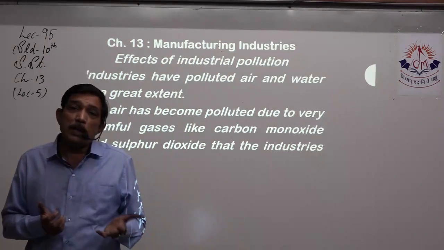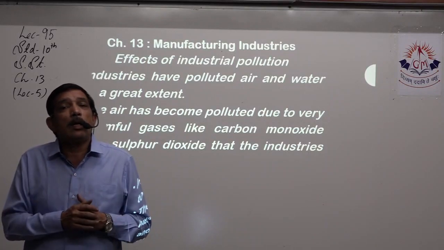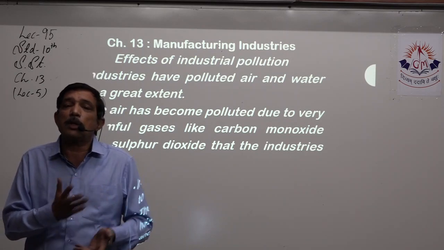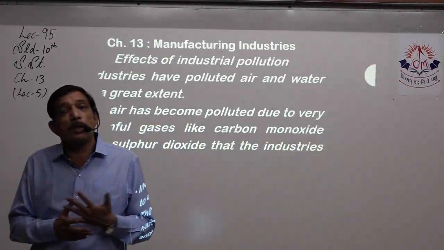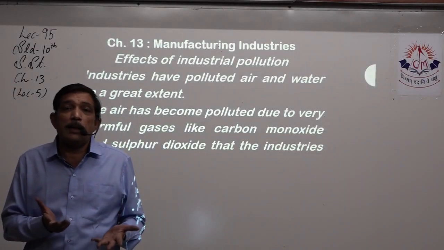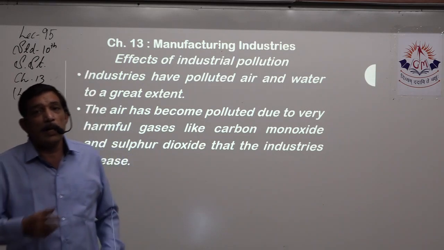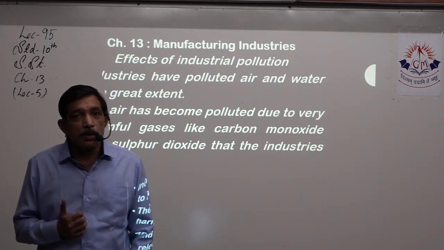Now, another way is those chemicals, along with water, go into the soil and they spoil the nutrition level of the soil, because chemical components are going to eat away the nutrition part, and the same chemical is again absorbed by the roots, and again they find their way into the fruits given by those plants.